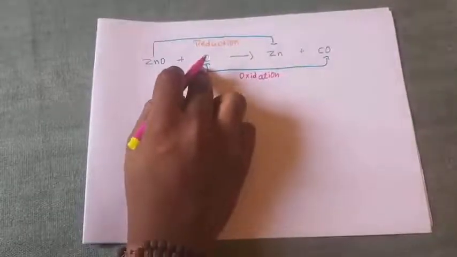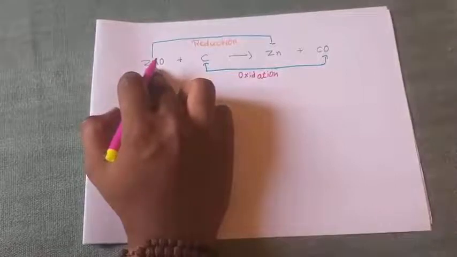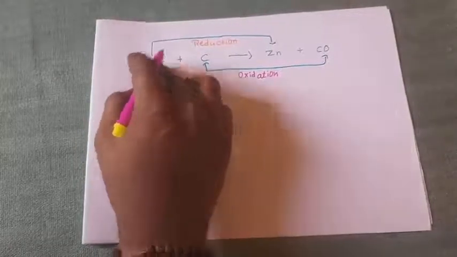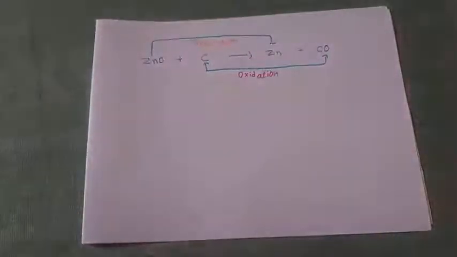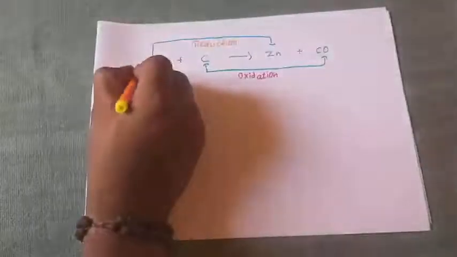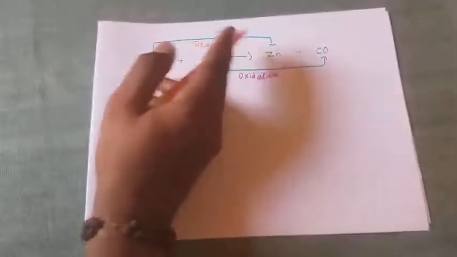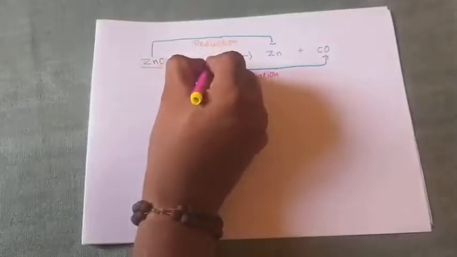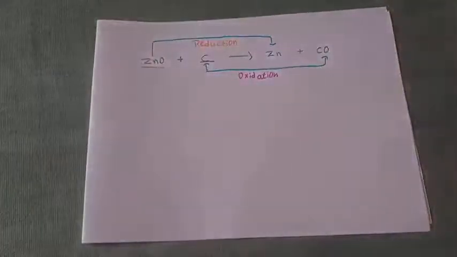Why? Because it is gaining oxygen. Why do we call it reduction? Because this one is losing oxygen. Hence this ZnO is under reduction. It reduces to zinc and this carbon is under oxidation. It oxidizes to carbon monoxide.